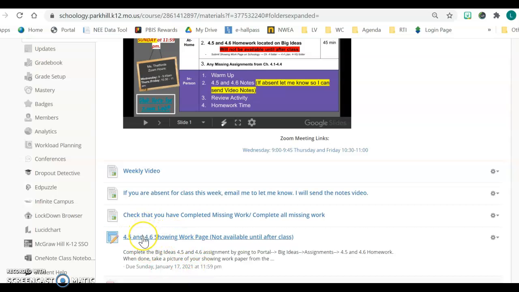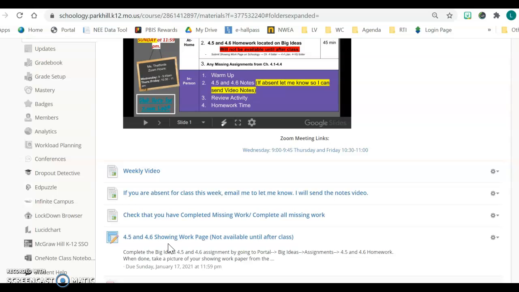I've been getting a lot of students who've been typing in that they don't have paper or they can't show their work, or I didn't give them a piece of paper. We are now almost at quarter 3, and so I'm a little confused as to why this is now showing up, but it means go and get a piece of paper from home, or if you need paper, I have plenty that I can give you. You're going to just get a regular piece of notebook paper, computer paper, any kind of paper, and you're going to show your work on it, and then you're going to take a picture of it and you'll upload it here.